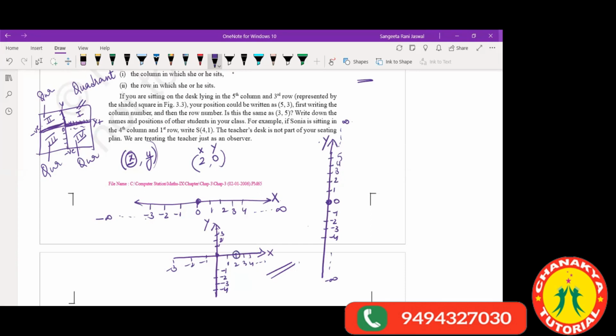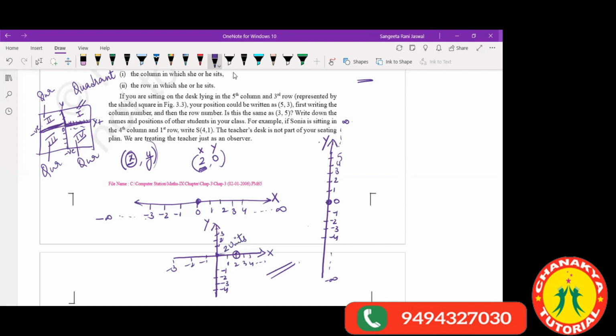So what does the point represent? This represents how much is the distance of this x point from the y axis. That is 2 units. Are you understanding?